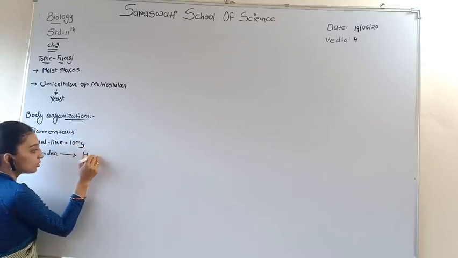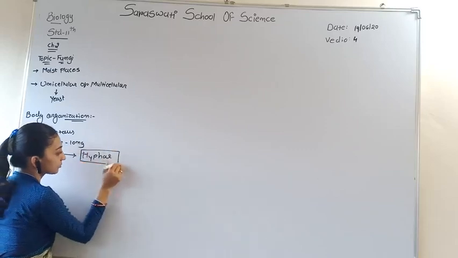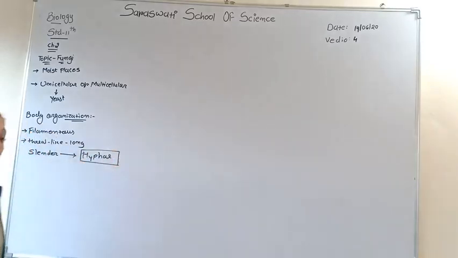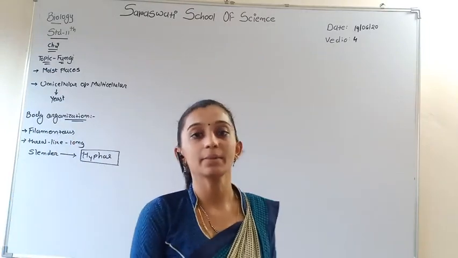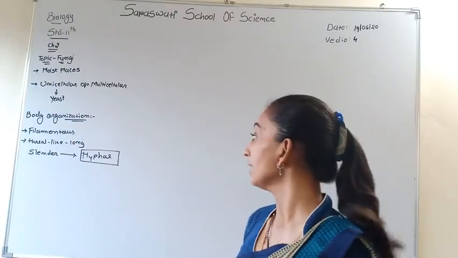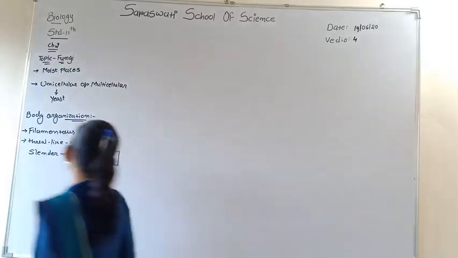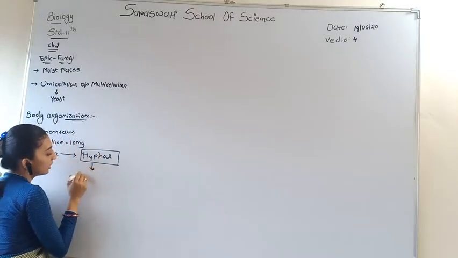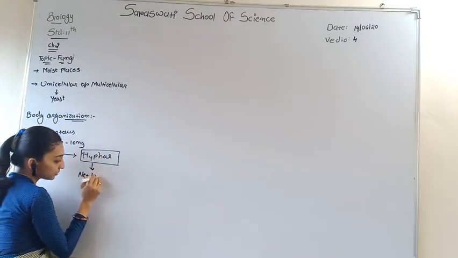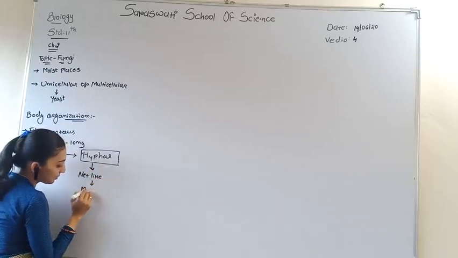It is known as hyphae. Define the word hyphae. Hyphae form a net-like structure, and when hyphae are net-like, it is known as mycelium.